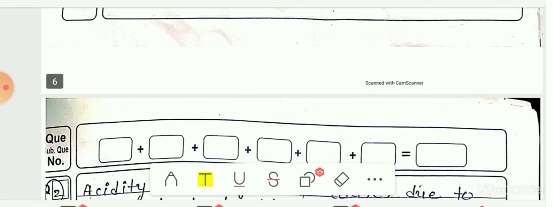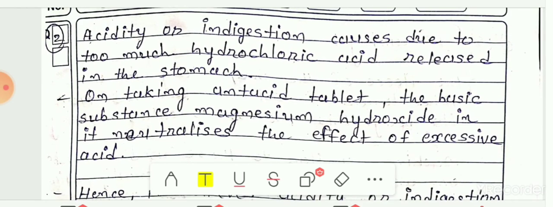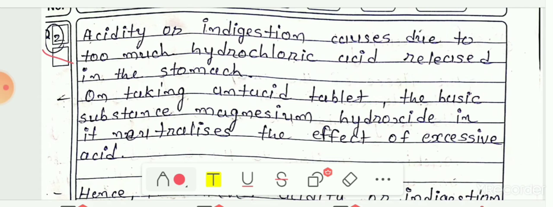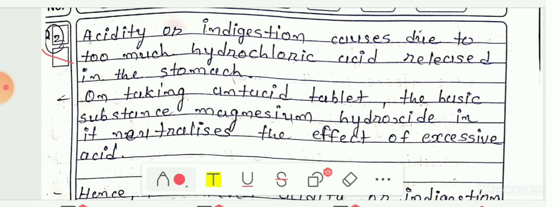When we are suffering from acidity, why are we taking antacid tablets? Acidity or indigestion is caused by too much hydrochloric acid released in the stomach. When too much hydrochloric acid is released in our stomach, we get a burning sensation, which we know by the name of acidity or indigestion.